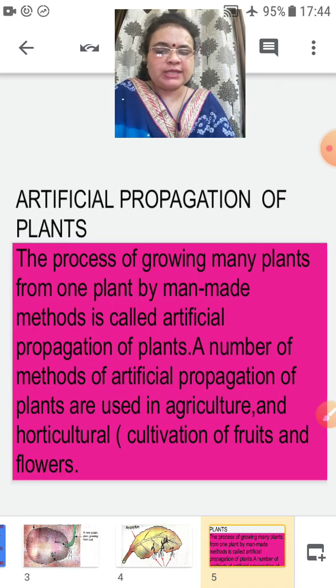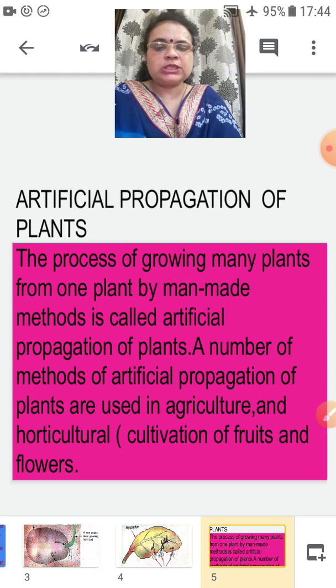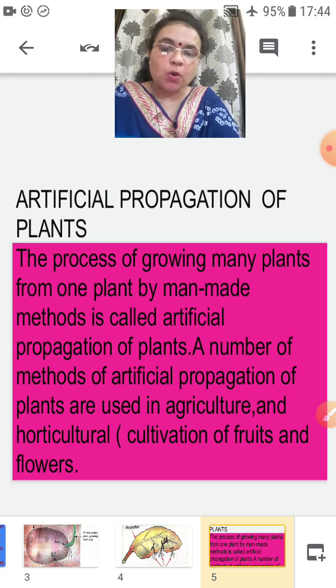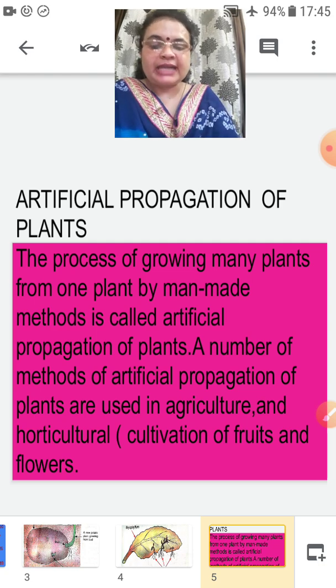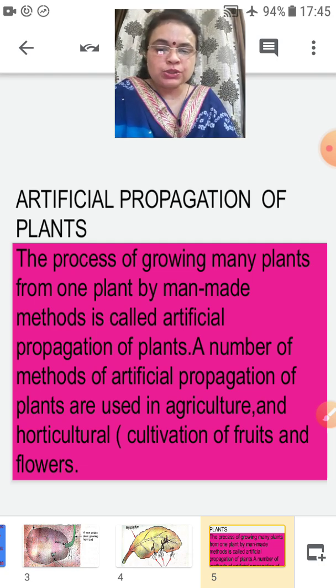What is artificial vegetative propagation of plants? It is the process of growing many plants from one old plant by man-made methods.